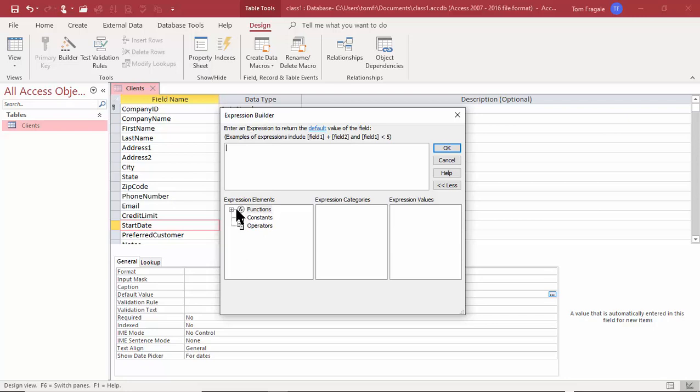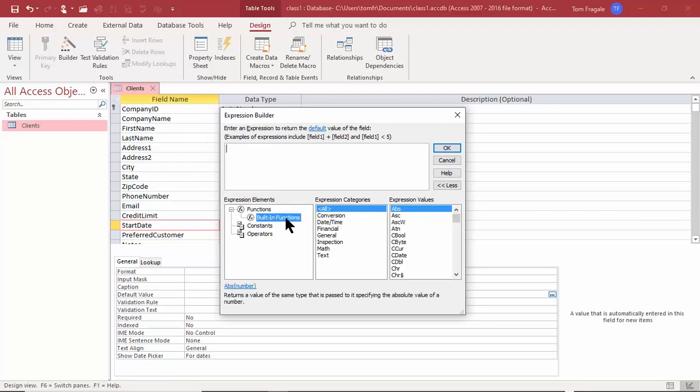So we do have some built-in functions like Excel does. So I'm going to pick on the plus sign to expand the functions. I'm going to pick on the built-in functions. And then you'll probably recognize some of those categories from Excel. So this one's going to be under the date and time category. And then if I want today's date or the current date, I'm going to double click on the word date right there. Double click, and that'll put that into the formula. So that's why it's called the expression builder. It helps you build your formulas or expressions.